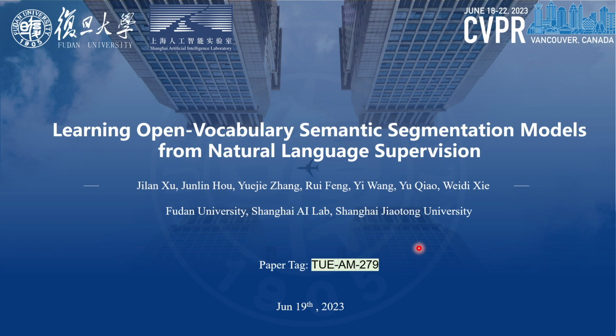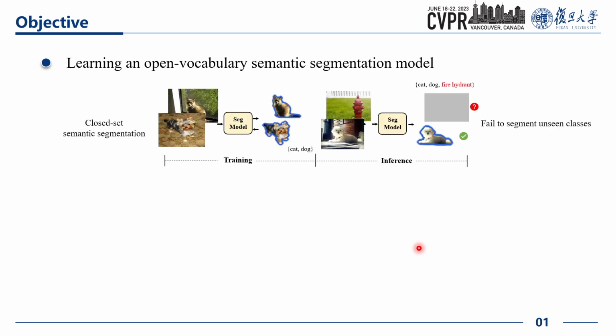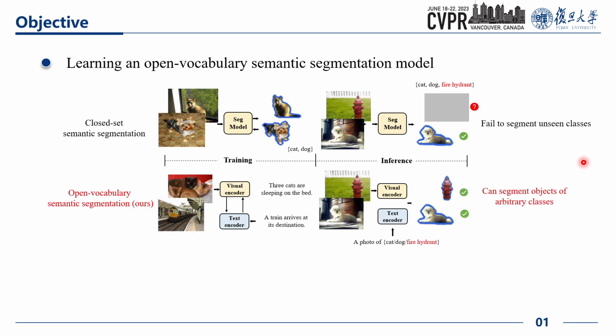First of all, let's have a brief recap of the traditional semantic segmentation task, where the training and testing sets share the same set of object categories. That means the model is limited to the closed set of predefined categories and cannot segment novel categories, which is not very practical in real-world scenarios. In this paper, we focus on open vocabulary semantic segmentation, where the model is first trained on the image caption data and then transferred to any segmentation dataset in a zero-shot manner.